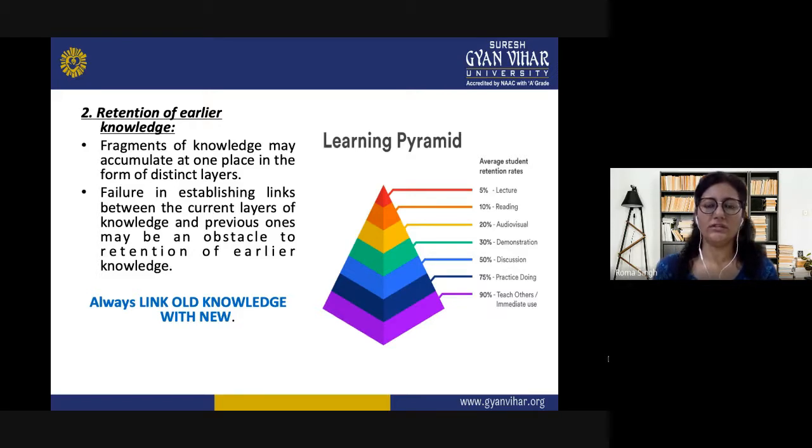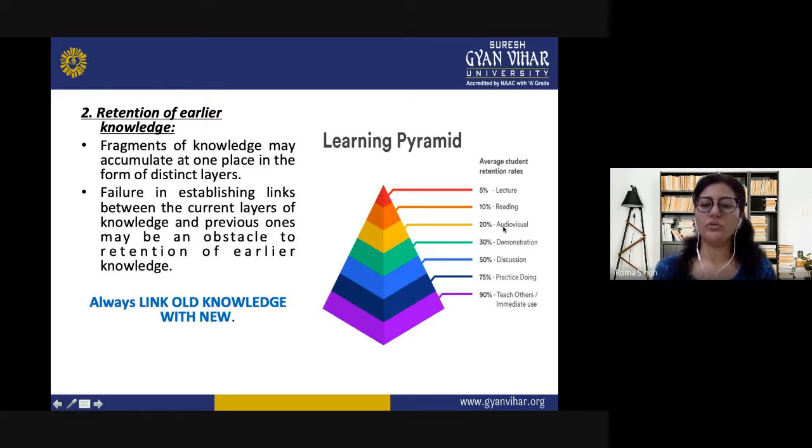So this is not only that we have to correlate knowledge with other subjects, we can do that within our subject also. For example, in history, we can correlate ancient history with the medieval part, or the medieval history with the modern part, or the modern part with the world history part. Here we can see the learning pyramid on the right side, where the average student retention rates are different. So if they are only taught through lecture, they will retain only 5%. If reading is included, then their mind will retain up to 10%.